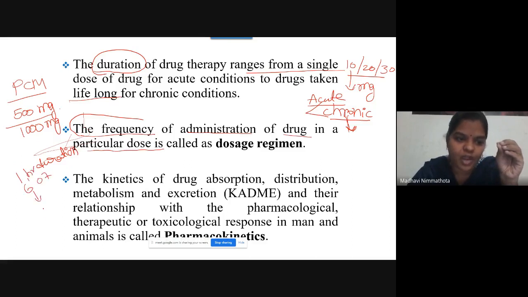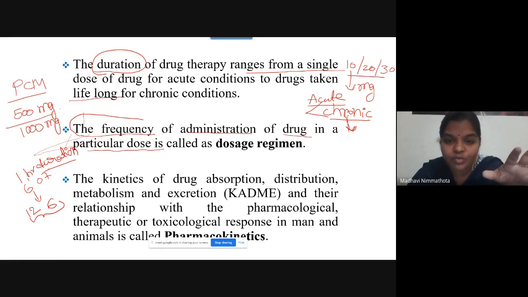The next tablet you take after a gap of 12 hours or 6 hours, based upon the severity of the patient's condition. That is nothing but the duration, either 6 hours or 4 hours, whatever it is. So the frequency of administration of a drug in a particular dose is called a dosage regimen.